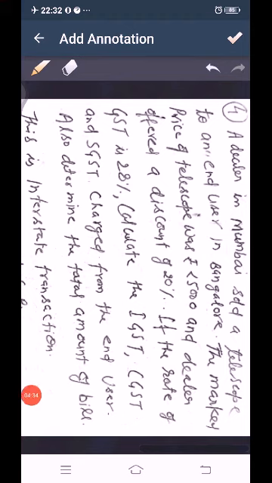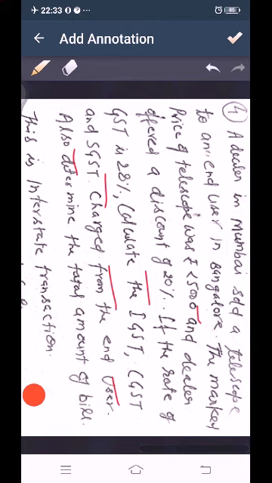A dealer in Mumbai sold a telescope to an end user in Bangalore. End user means after that it has not to be sold. So the marked price of the telescope was rupees 25,000 and the dealer offered a discount of 20%. If the rate of GST is 28%, calculate the IGST, CGST and SGST charged from the end user. Also determine the total amount of the bill.